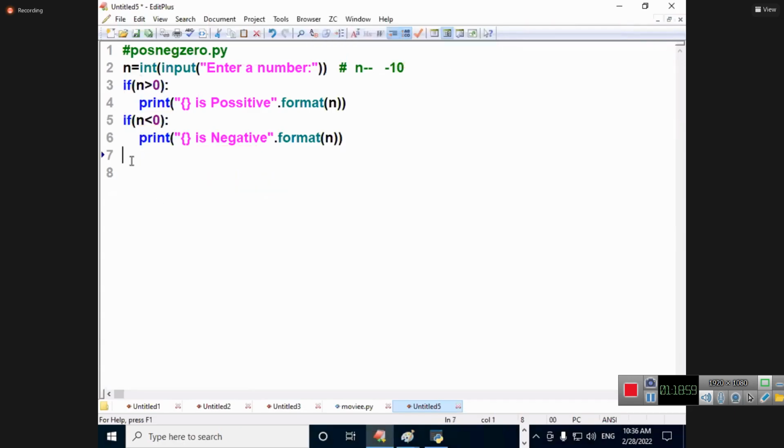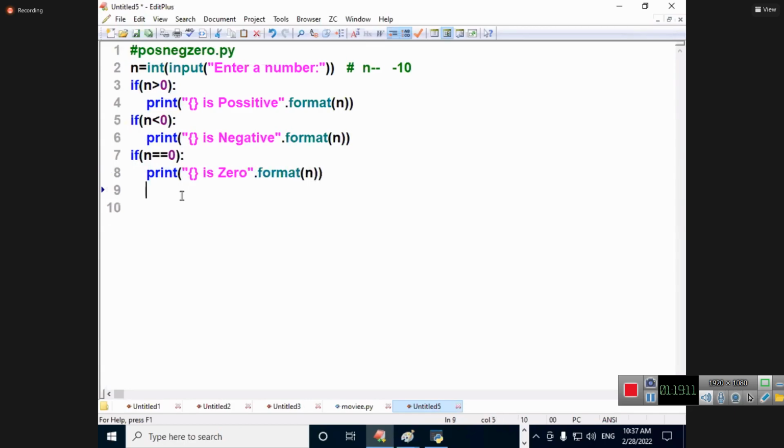Beautiful. If n double equal to 0, say print of "is 0", dot format of n. Understand? Okay. Last, for your better understanding, I will say "program completed". Now say, what is the value? Come on, start.